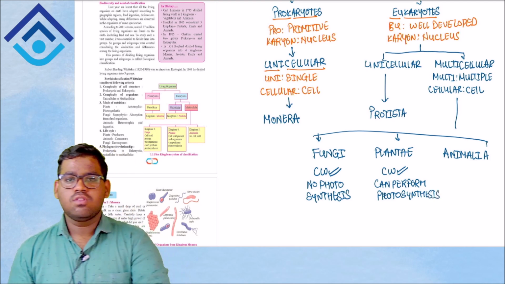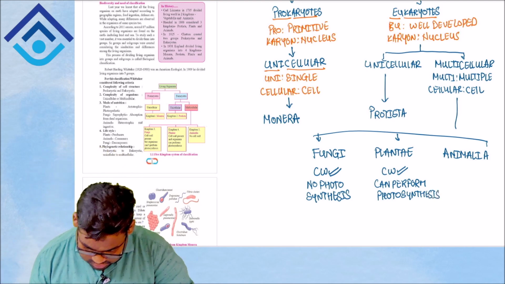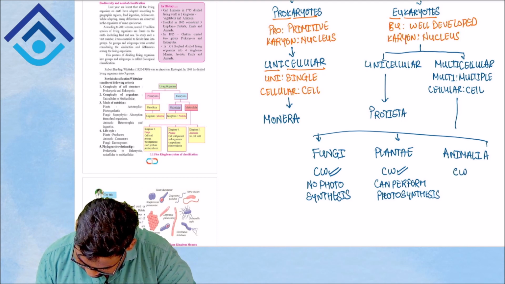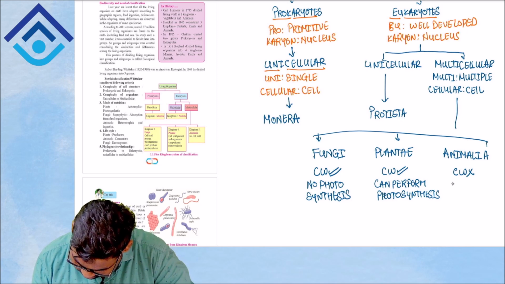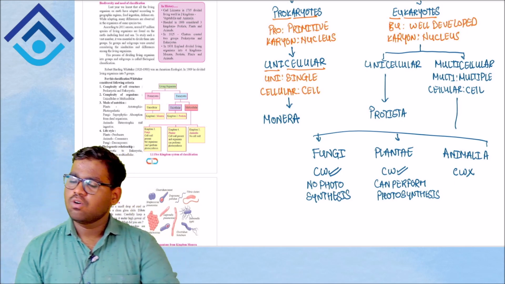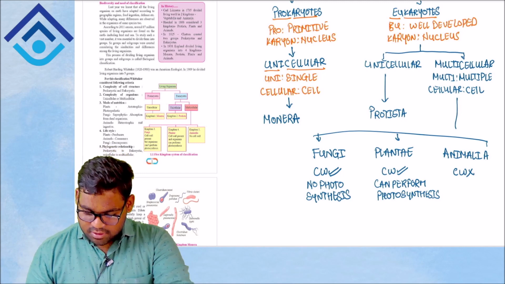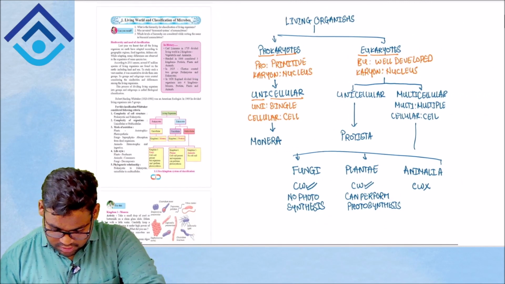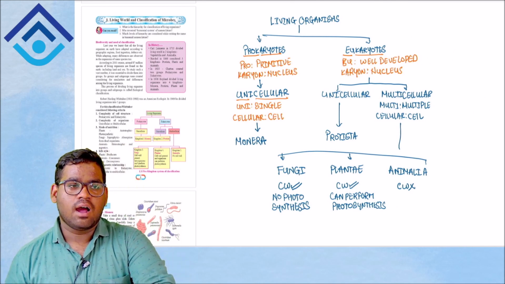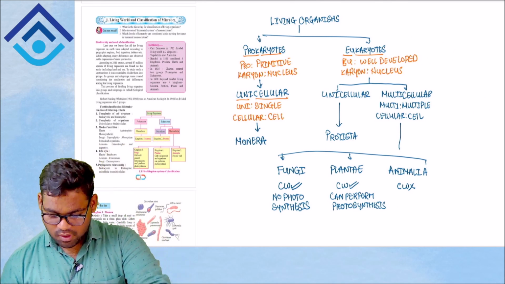Okay, coming to the last one, that is kingdom Animalia. The members of kingdom Animalia do not have a cell wall, so the cell wall is absent, and also no photosynthesis can be seen, as animals usually depend on others for their food. Okay, so this is the entire flow chart of your living organisms, how they are classified and how they are placed in different kingdoms, and so on.